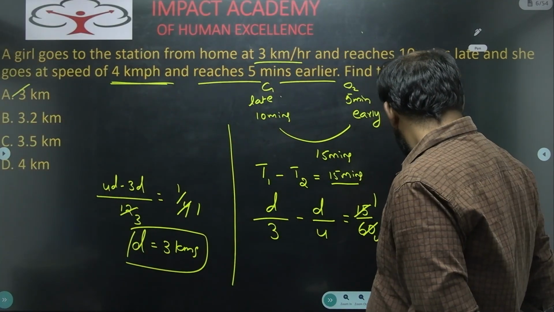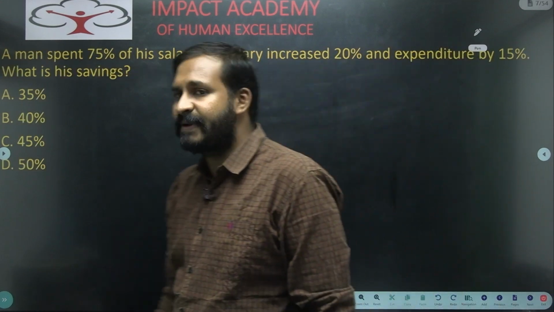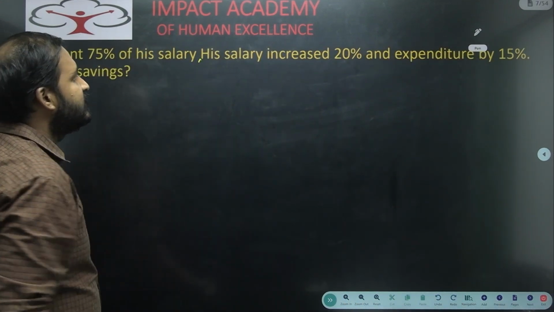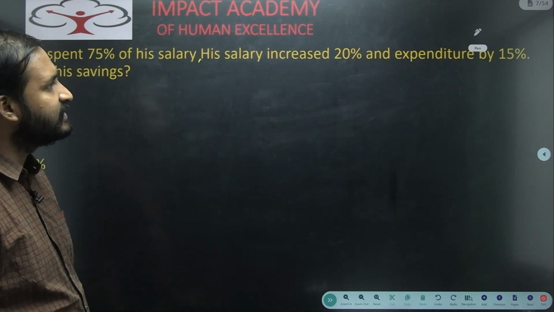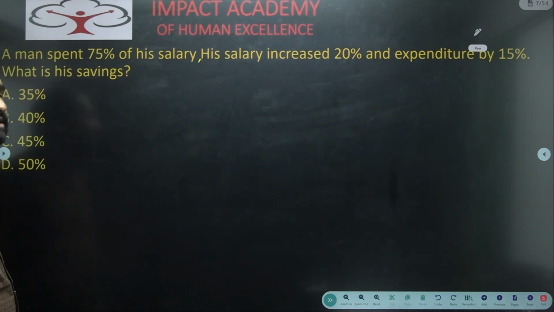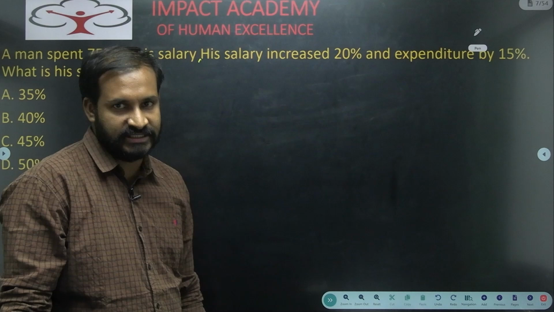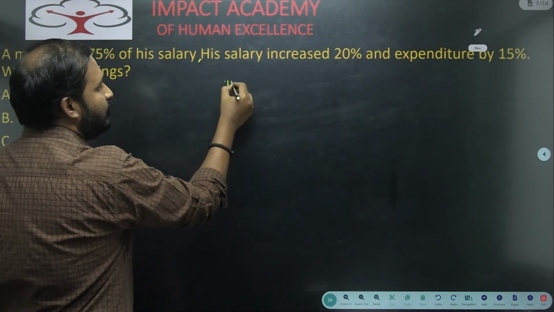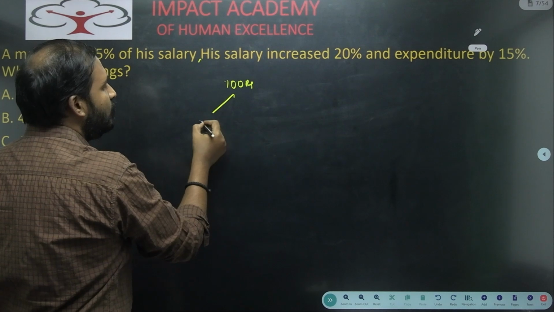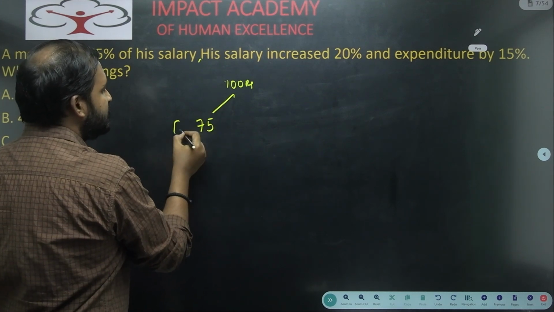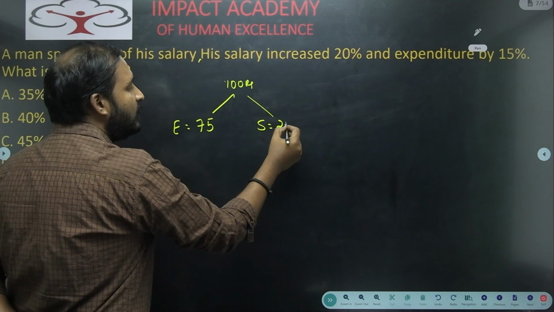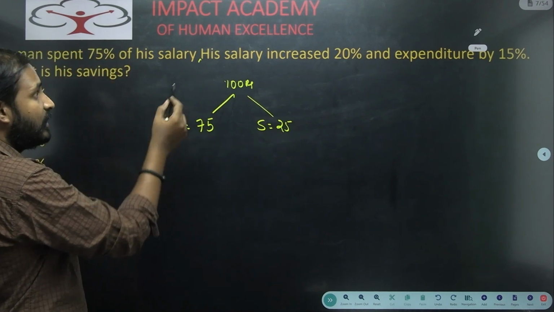Right. Next one. See here, a man spent 75% of his salary. Okay, his expenditure is 75. His salary is increased by 20% and expenditure by 15%. What is his savings? This is the question they asked us. Now see here, assume that man's salary is some 100 rupees, right? So his expenditure is 75 rupees and savings will become how much? 25 rupees according to the first case.